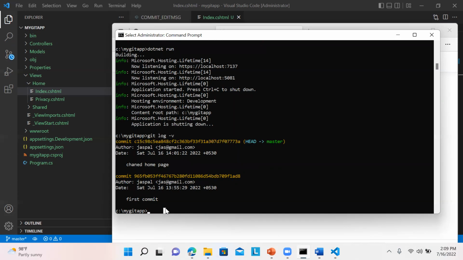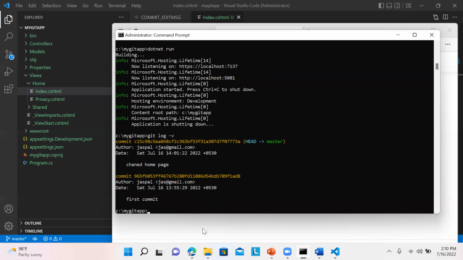I'm not showing you over here, you just need to mention git reset --hard space, then mention this particular key that is auto generated, so that it will get rolled back to that particular time. Whatever the changes were there, it will go back to the same state. So that's how we can use this git reset option.